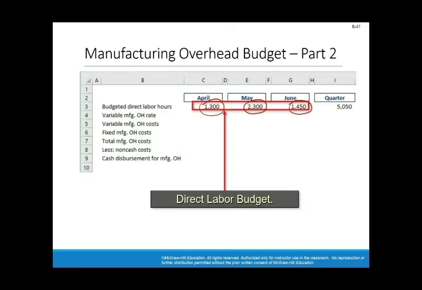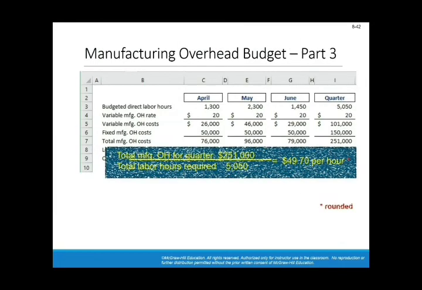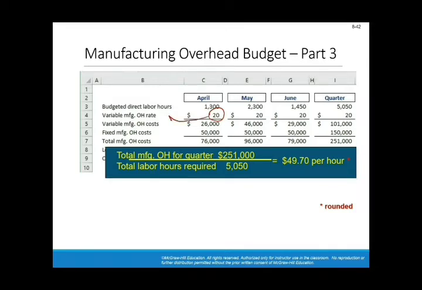Then you multiply it by $20, which is the variable manufacturing overhead rate. You add to that the $50,000, which are the fixed manufacturing overhead cost, and eventually you deduct the non-cash component, which is depreciation. It's hiding over here, depreciation. You will get the cash disbursement or payment for manufacturing overhead.